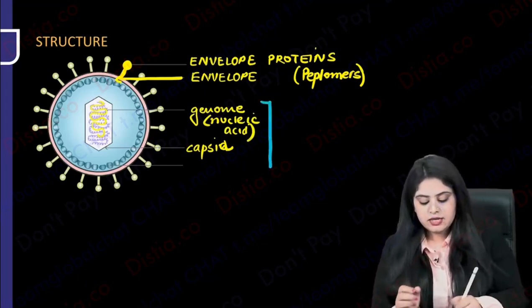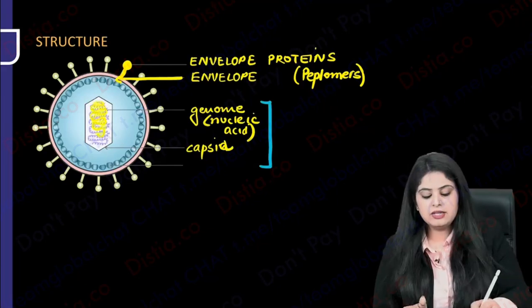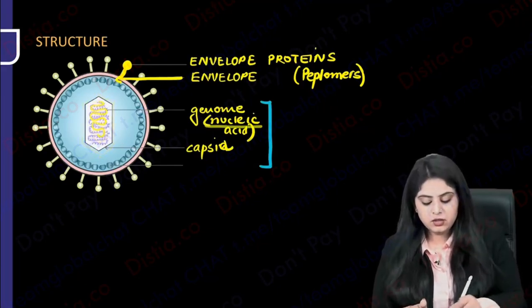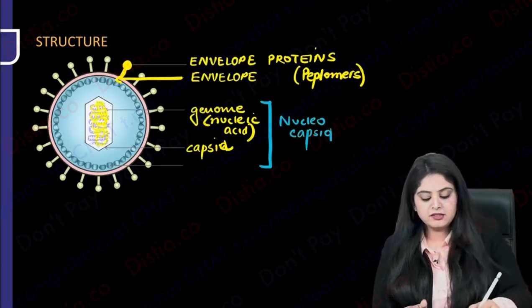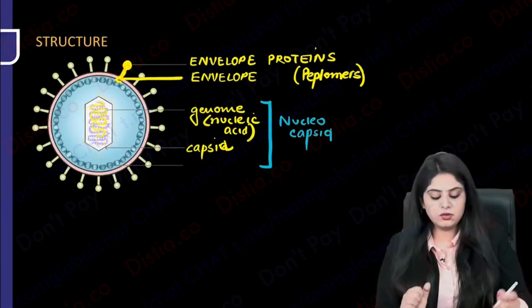Combine these two. If I say that this is the nucleic acid and this is the capsid, together can I call it nucleocapsid? We can, right? So together they are known as the nucleocapsid. Simple. So one is the nucleic acid, one is the capsid, together nucleocapsid.